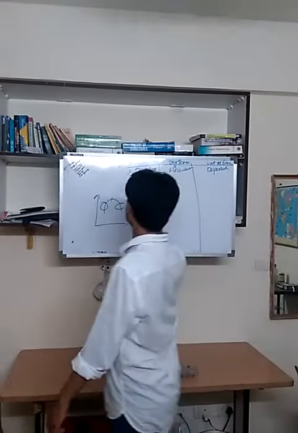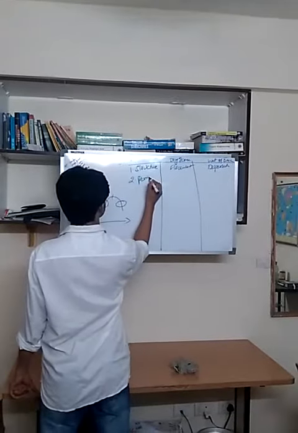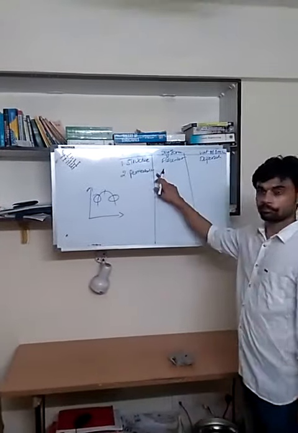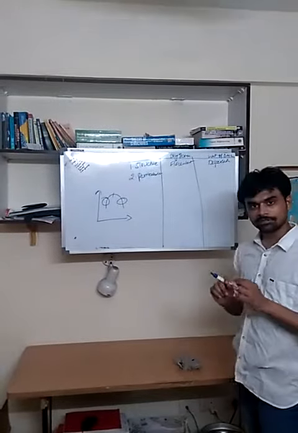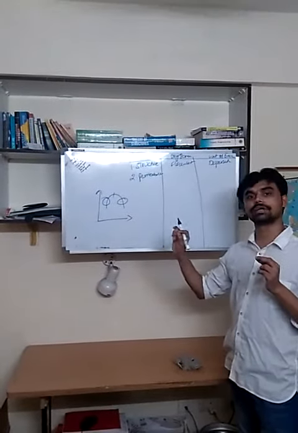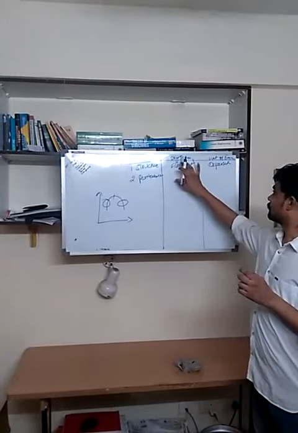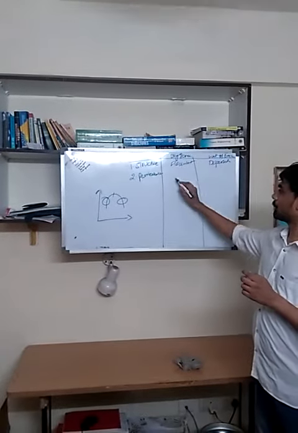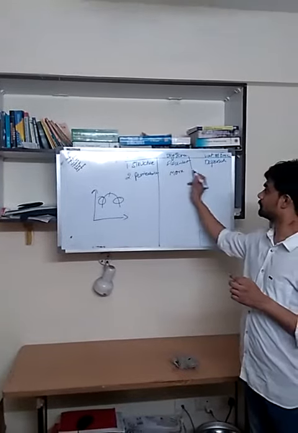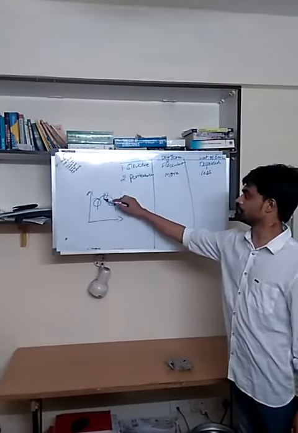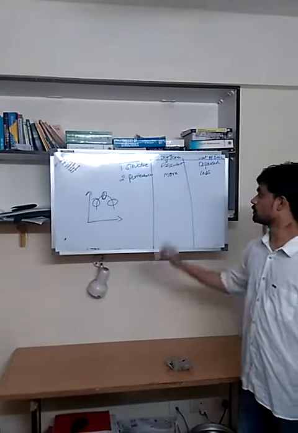Second, permeability. If you increase the water content, permeability decreases, obviously. But if we compare these two, permeability is more on this side than this. Here the permeability will be minimum at OMC.